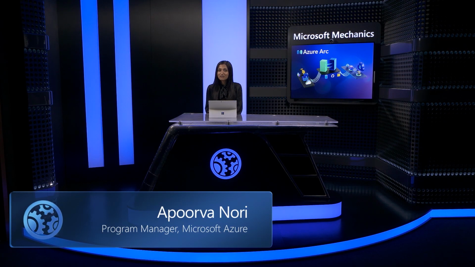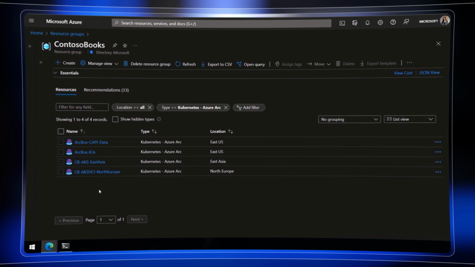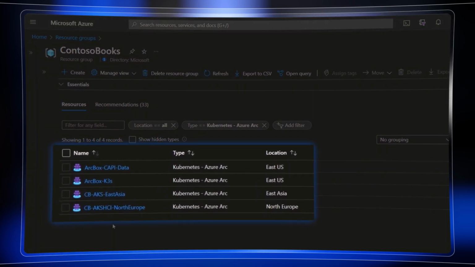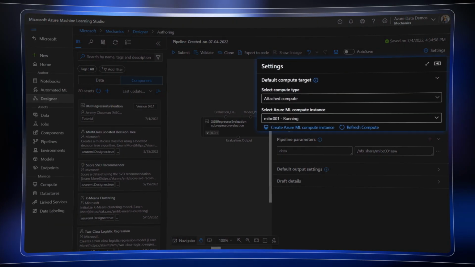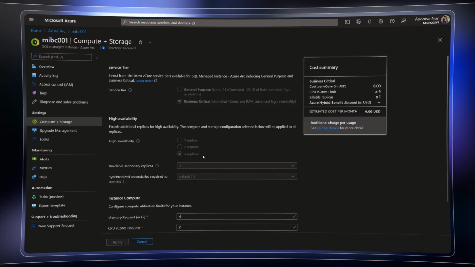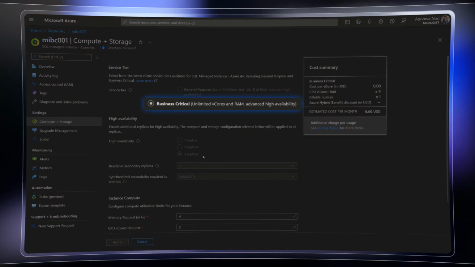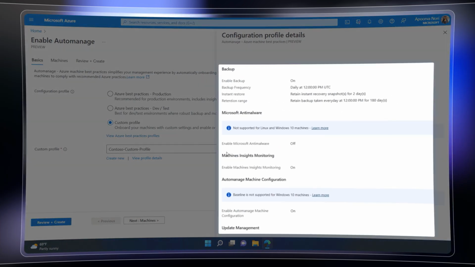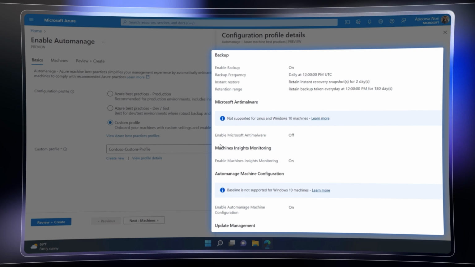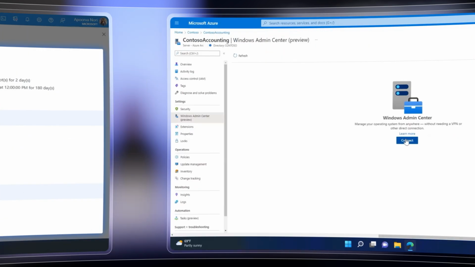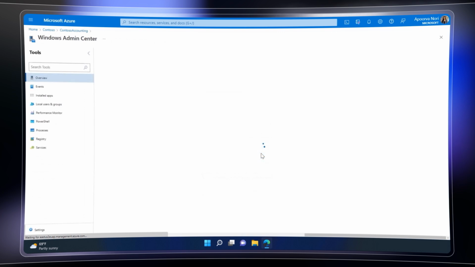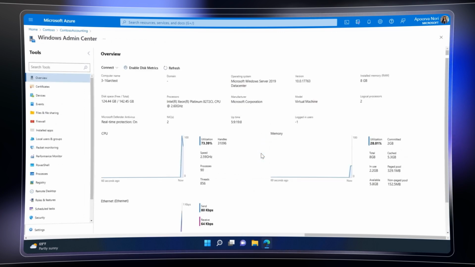Coming up, we'll take a closer look at updates for building and running your hybrid workloads on Azure with Azure Arc, including updates to Kubernetes development that make it easy to leverage Azure services and target hybrid infrastructure for deployment. How you can now run business-critical data workloads using Azure SQL Managed Instance on-premises, manage your hybrid infrastructure automatically wherever it's running with Azure Automanage, and directly interact with your servers on-premises and across clouds with the new Azure Portal integrated Windows Admin Center.